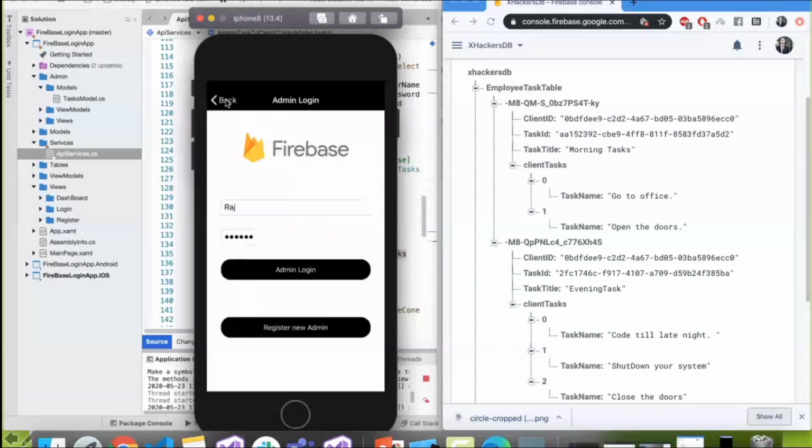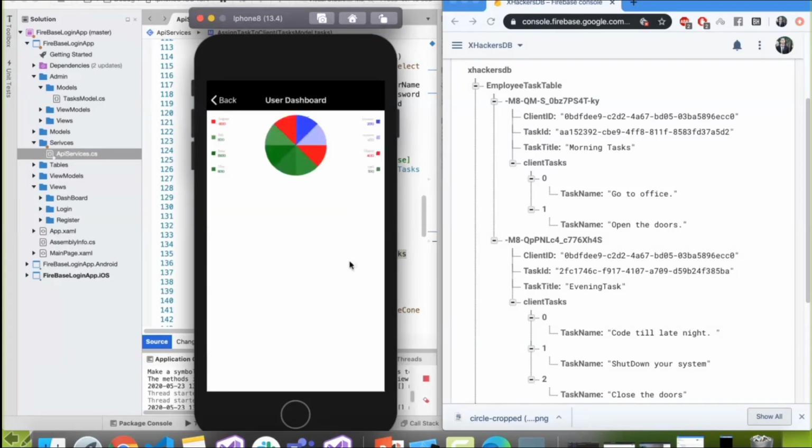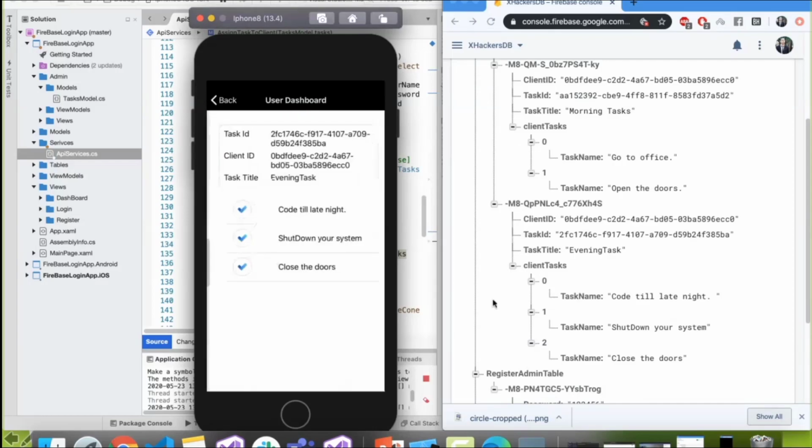Now Samir, being an employee, let me go back to the Samir employee itself. He is going to log in with the username and password, that is the 123456 password. Now he should see his morning task as well as his evening task, because the admin has already assigned him a morning task, that is go to office, open the doors. Along with that, he has assigned Samir the evening task: work until it gets late, and shut down your system, close the doors. So he just does it.